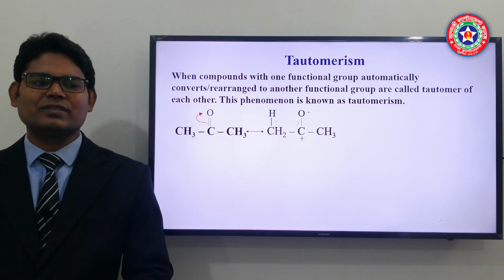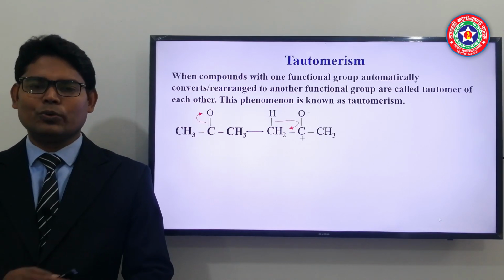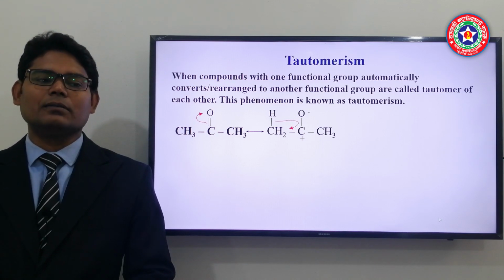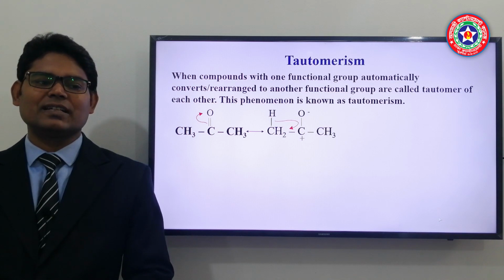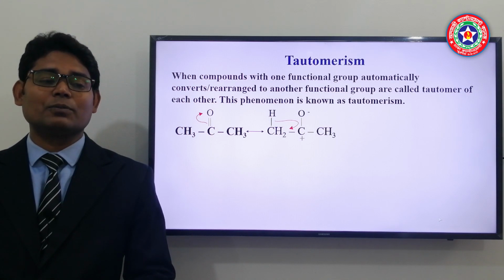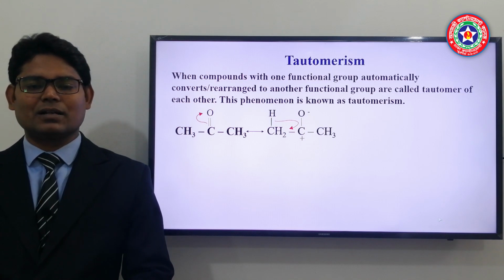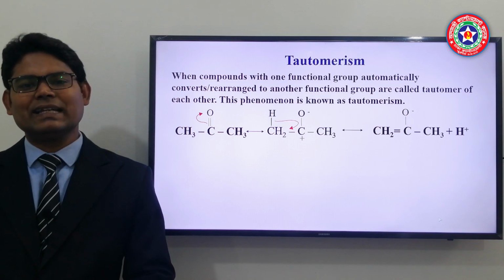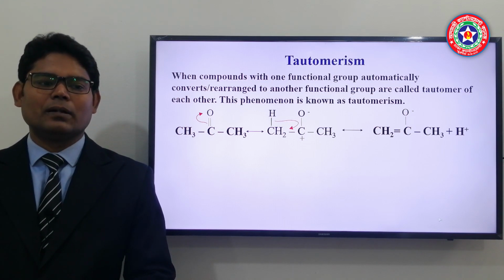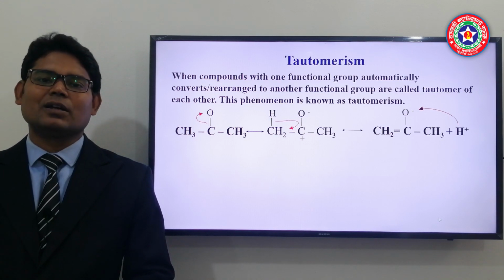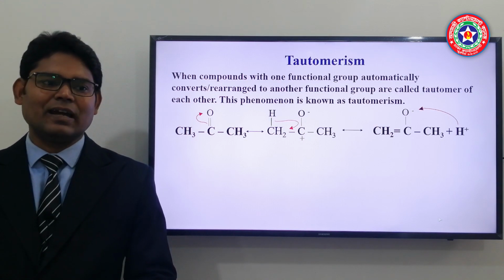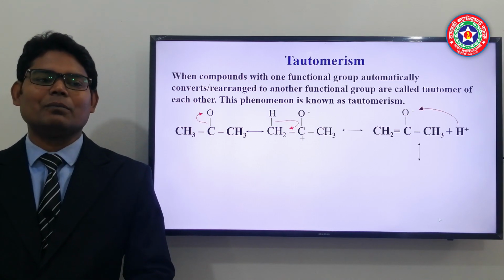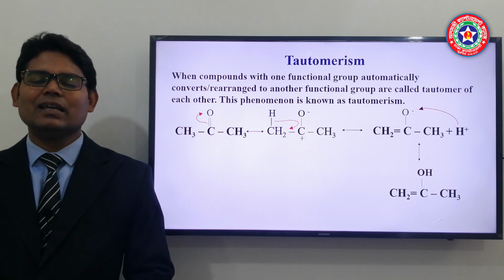To compensate that positive charge, following the red arrow on the display, it takes the bonded electron of the carbon-hydrogen bond from the neighbor carbon atom, and ultimately the carbon atom becomes neutral and it eliminates a proton. But protons are positive and the oxygen atom is negative, and unlike charges attract each other. So this proton again combines with that negative oxygen, and finally it converts to enol.